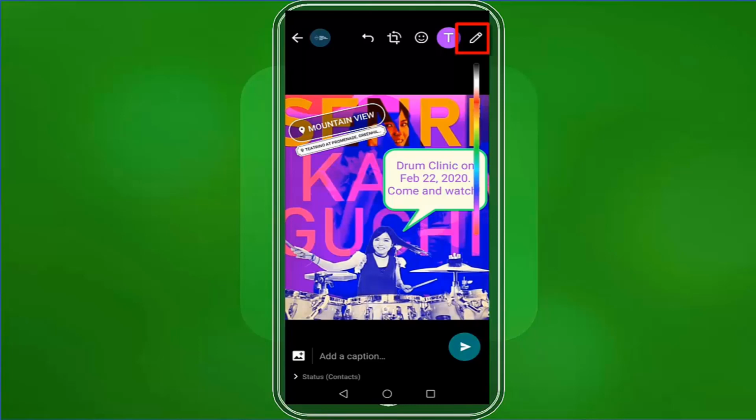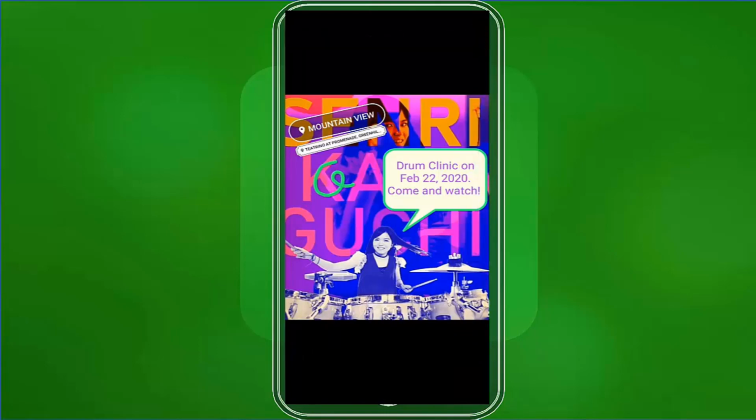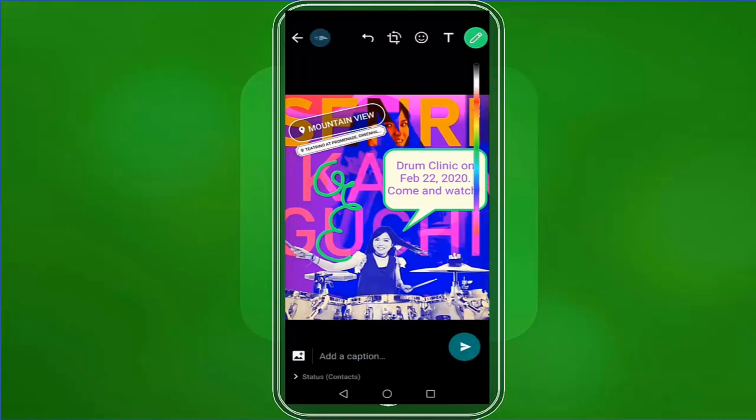Lastly, you can use the pencil icon to draw a doodle in your photo. First, choose a color you prefer before drawing your doodle from the color palette. Tap the pencil icon again to exit the drawing. If you want to remove the drawing, you cannot tap on the drawing the same way stickers can be dragged into the trash icon. Instead, tap on the undo icon here to remove it.